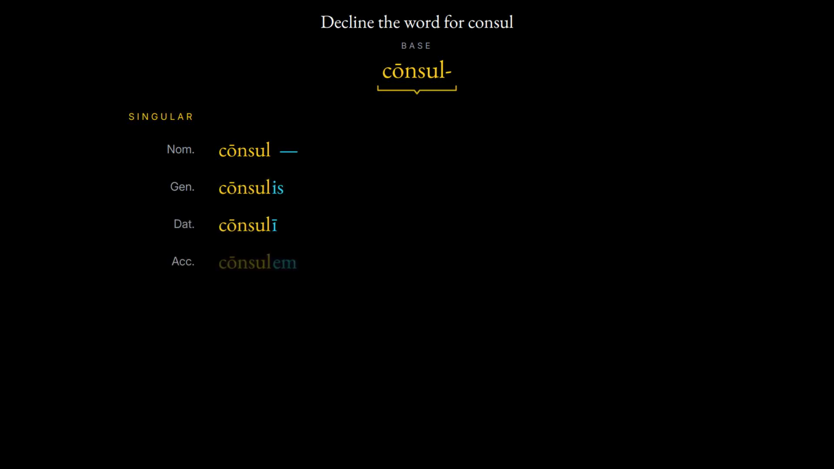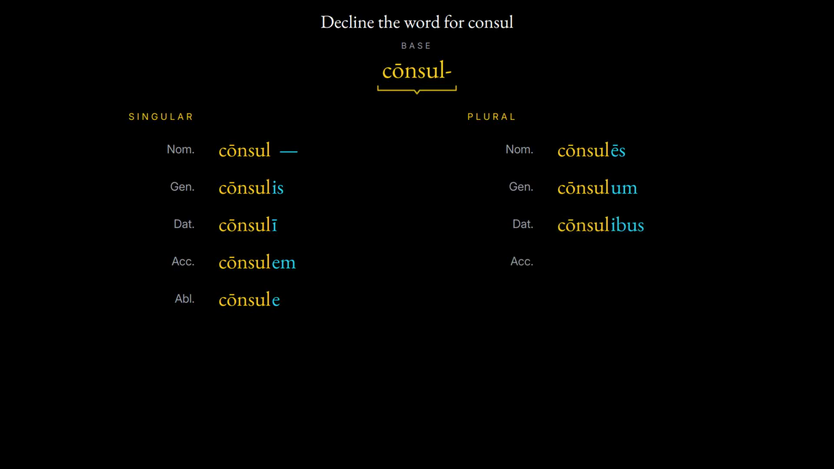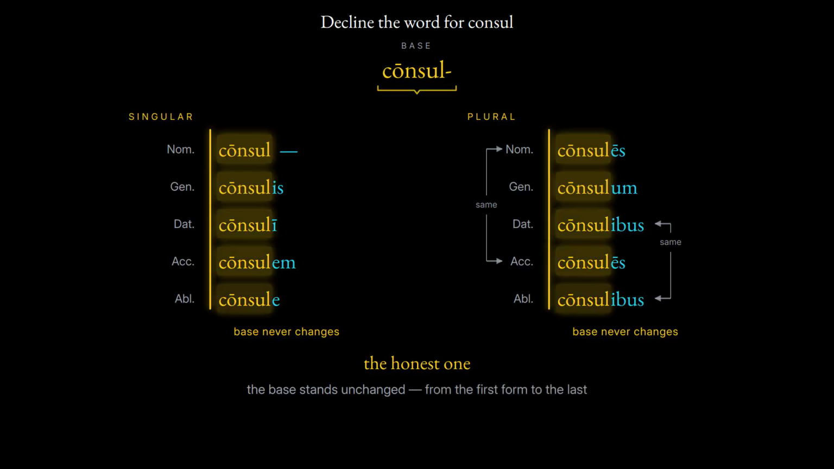Decline the word for cōnsul, its base, cōnsul. Singular: nominative, the base itself with nothing added, cōnsul; genitive, cōnsulis; dative, cōnsulī; accusative, cōnsulem; ablative, cōnsule. Plural: nominative, cōnsulēs; genitive, cōnsulum; dative, cōnsulibus; accusative, the same as the nominative, cōnsulēs; ablative, the same as the dative, cōnsulibus. This is the honest one. The base stands unchanged from the first form to the last.